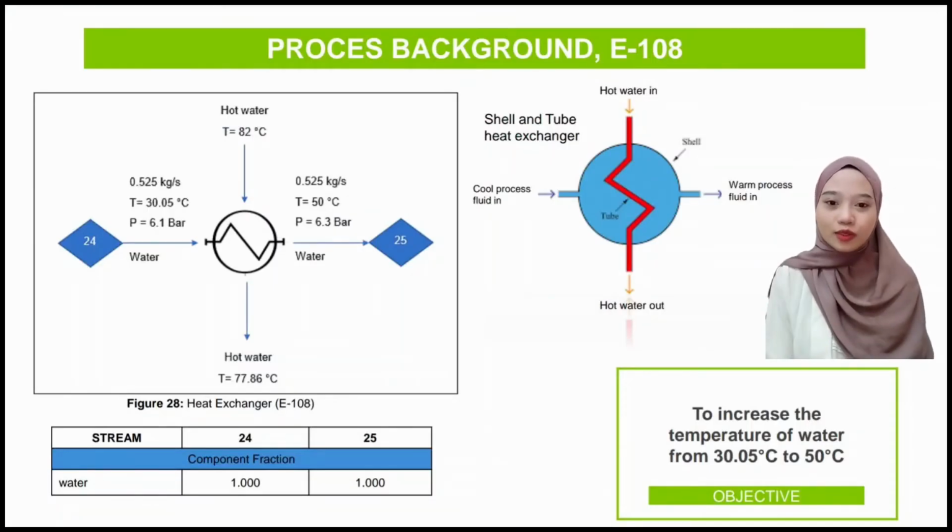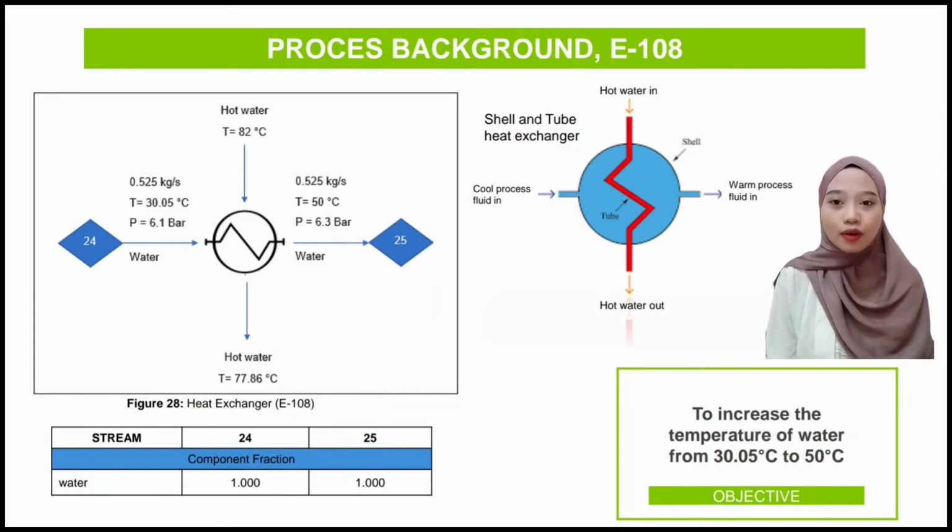Hi, my name is Nur Izwa binti Rahman, and I'm going to explain more on heat exchanger E108. A heat exchanger is a system to transfer heat between two or more fluids, and for heat exchanger E108, the objective is to increase the temperature of water from 30.05 degrees Celsius to 50 degrees Celsius. And as you can see here, stream number 24 contains only water with temperature 30.05 degrees Celsius and the pressure is 6.1 bar, and it will be heated to 50 degrees Celsius.